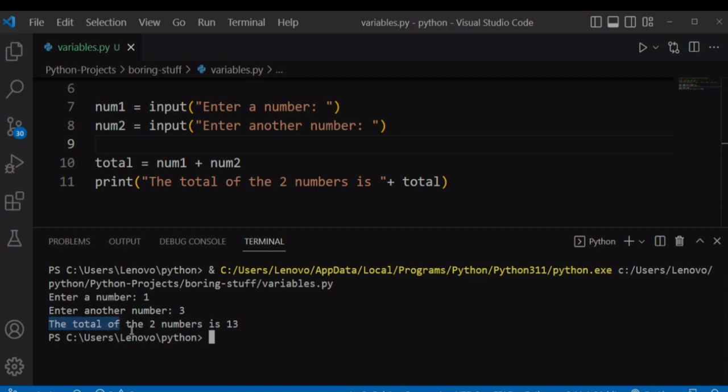And our program has printed to us that the total of the two numbers is 13, and that's not what we are expecting. We are expecting our calculator to add this 1 with this 3 and give us the result of 4, right? But it has treated this 1 and 3 as strings and just combined them together. And that's not what we want.